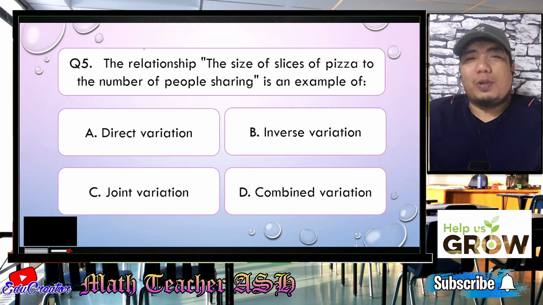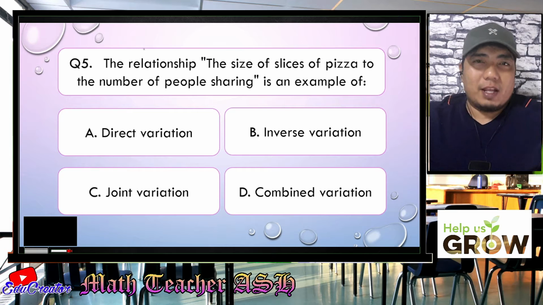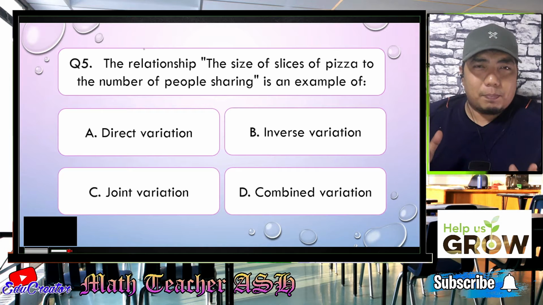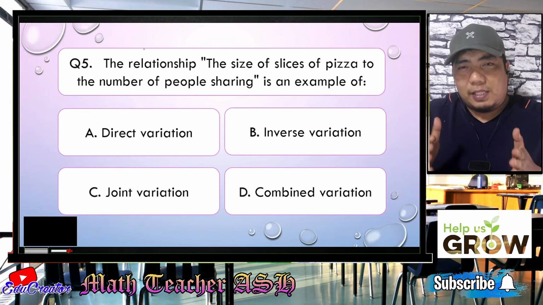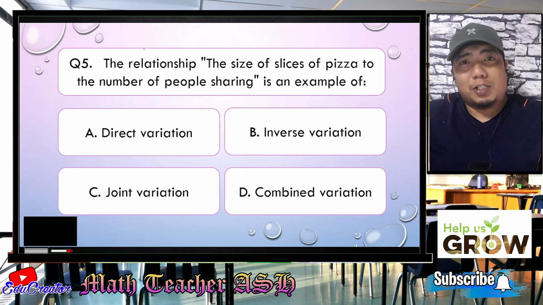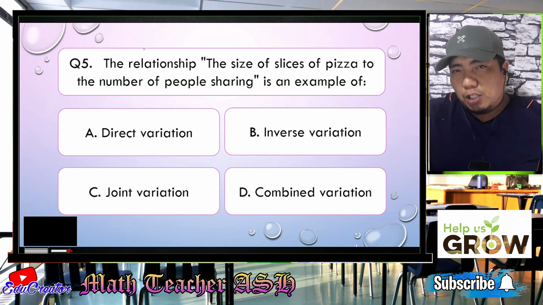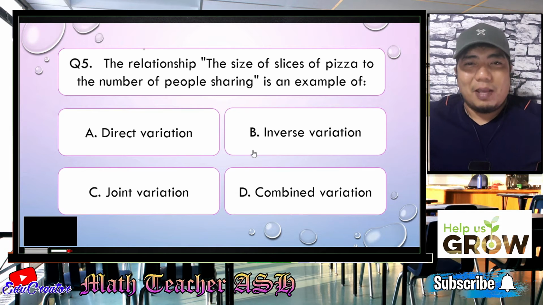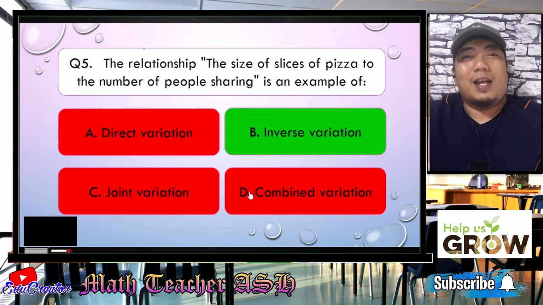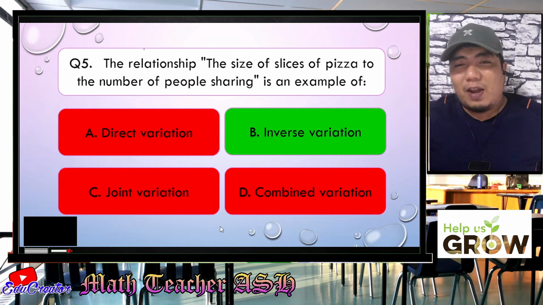Alright, math learners, so we have here the size of slices of pizza to the number of people sharing. Now, let me ask you, my dear math learners, if there are more people sharing, what do you think will the size of the pizza become? Alright, the size of the pizza will become smaller, while if there are few people, the slices will become larger. So basically, the relationship is opposite. And if we are talking about opposite relationship, that talks about letter B, the inverse variation, which states that when one increases, the other one decreases, or when one decreases, the other one increases. Easy, right? Very easy, my dear math learners.